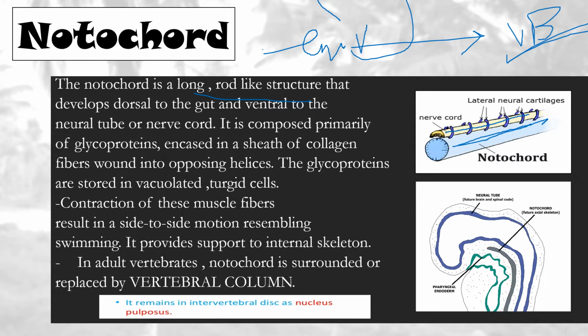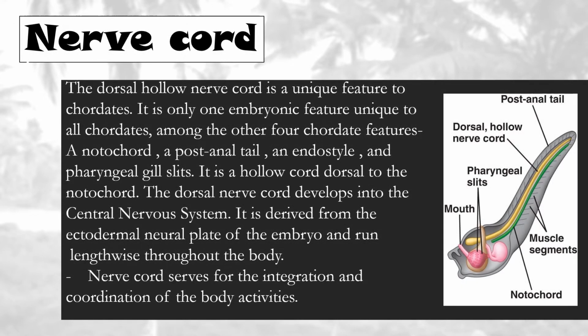If we move forward, there is a nerve cord. Nerve cord is dorsal, already said. It is the only embryonic feature unique to all chordates among the other chordate features: notochord, post-anal tail, endostyle, and the pharyngeal gill slits. The nerve cord develops in the central nervous system, and it is derived from the ectodermal neural plate of the embryo and runs lengthwise throughout the body.